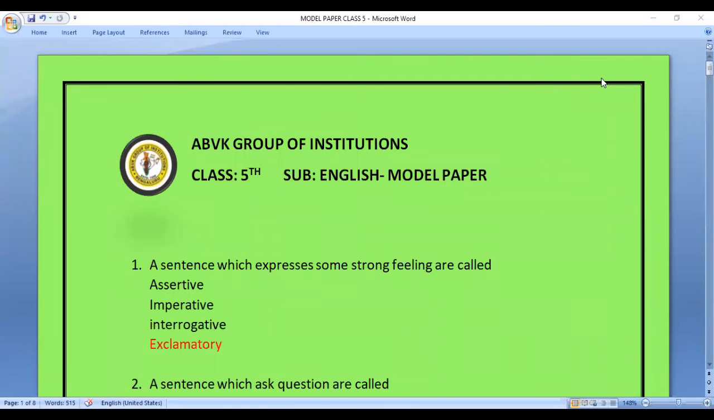Hello, dear children. Today, we will be discussing the model paper for your formative assessment 1. So, let us begin with the questions.